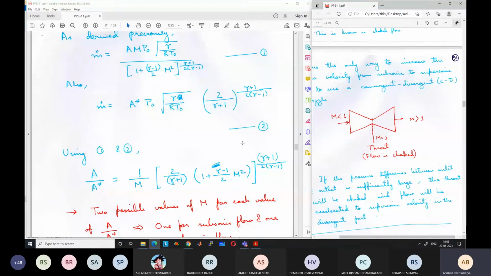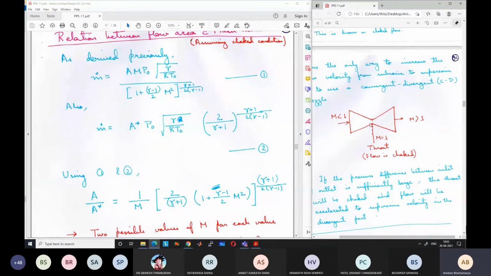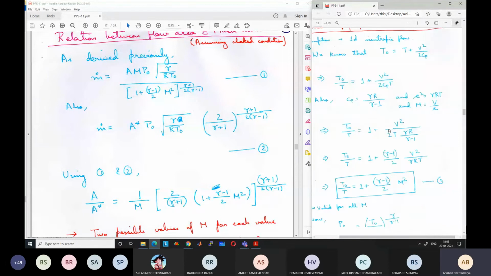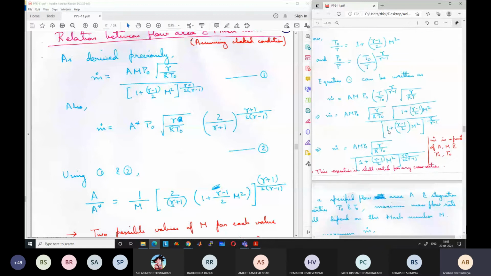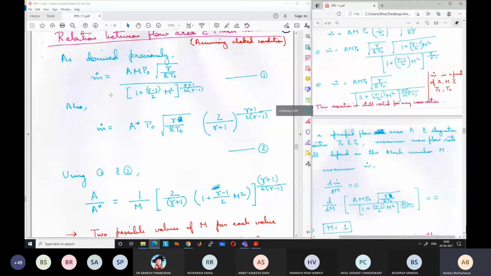Again, it looks like a very elaborate algebraic calculation, but actually it's a very simple calculation, just one or two lines. I will keep this open so that you get the confidence that the calculation is very simple. m dot is equal to A M P0 root over gamma by RT0, entire thing divided by 1 plus gamma minus 1 by 2 M square whole to the power gamma plus 1 by 2 gamma minus 1. The same thing which is written here as equation 1. So m dot is equal to this expression.